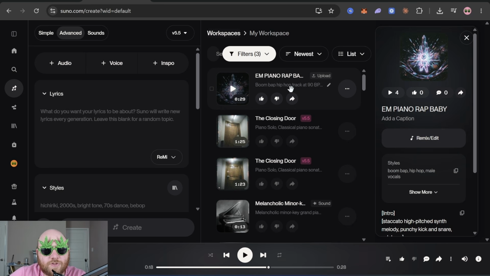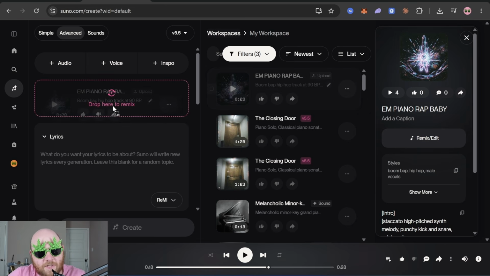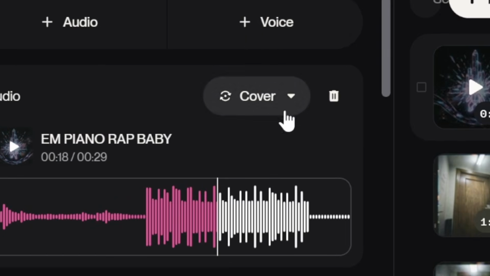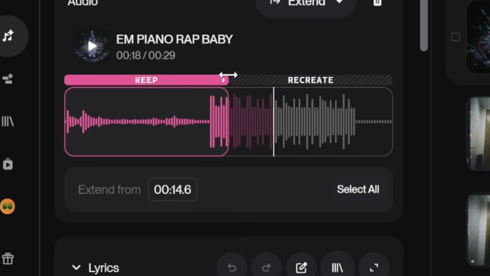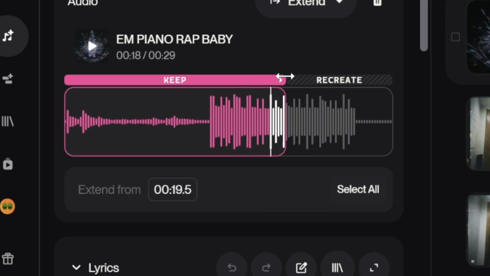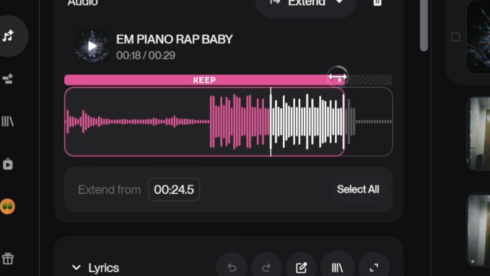And what we're going to do is drag this over to here so that the pink box, this is drop here to remix, pops up. And then we're going to change this cover to extend. It has this pink section called keep, and then it has recreate. So wherever it has keep, that's where it's going to keep your original audio. It's not going to make any changes to it. At recreate, that's where extend is going to start. So if you leave in part of your song, it's going to recreate or cover that part of your song.